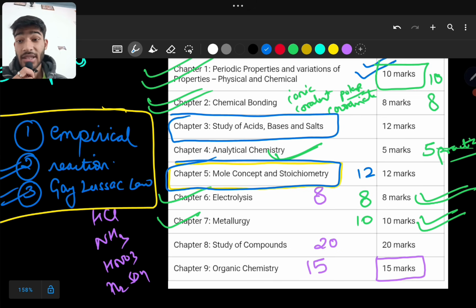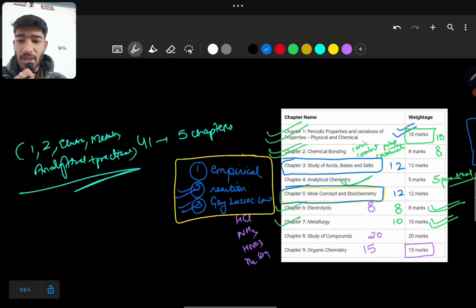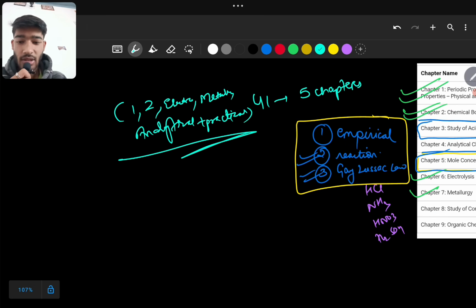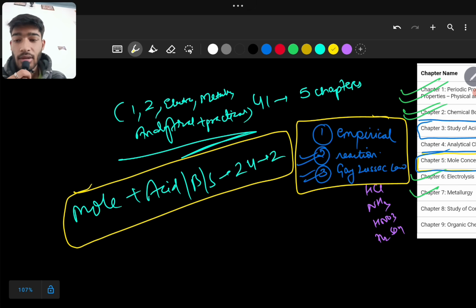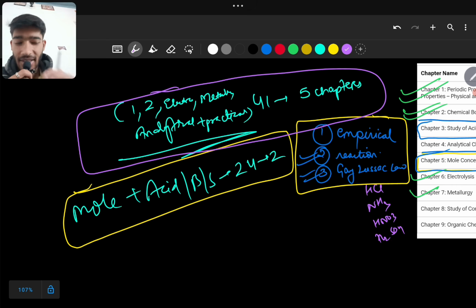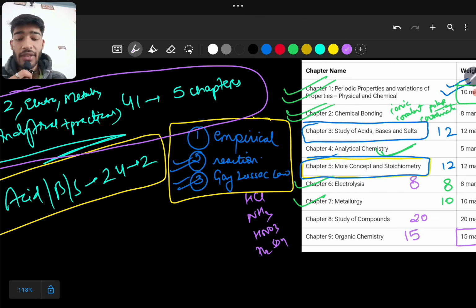And in the last, please stay up to the last, I'll tell you the most important 3 chapters or 3 topics which will definitely work for all your chapters. So these 24 marks I am keeping as medium importance, from mole concept and from acid, base and salt. These 24 marks from 2 chapters you can easily score. These are some of the medium difficult chapters. And in the last, we have only 2 more chapters.